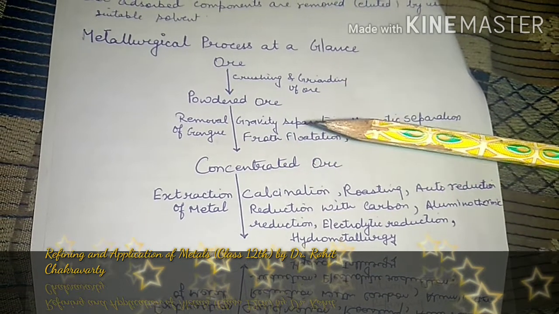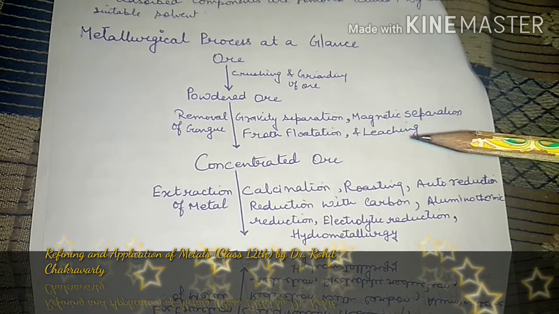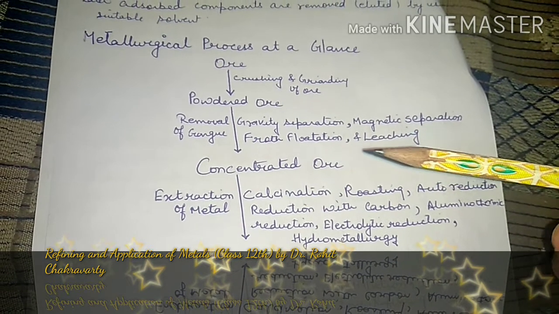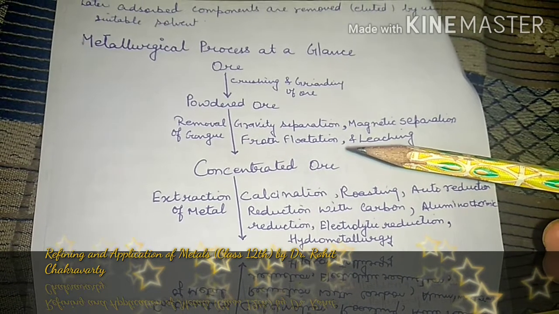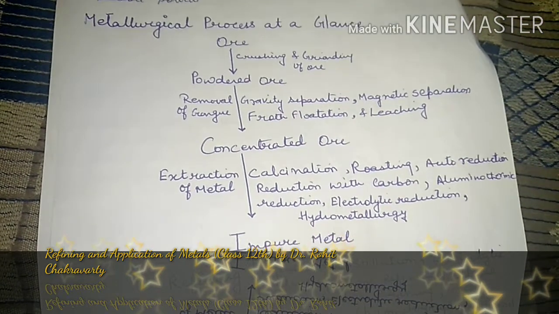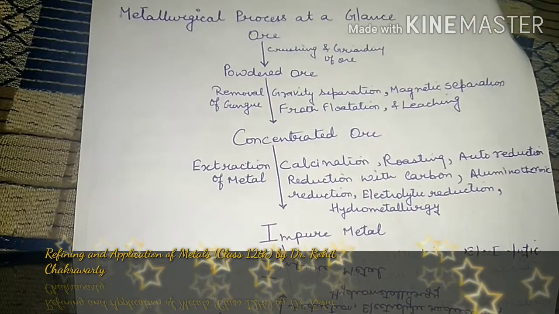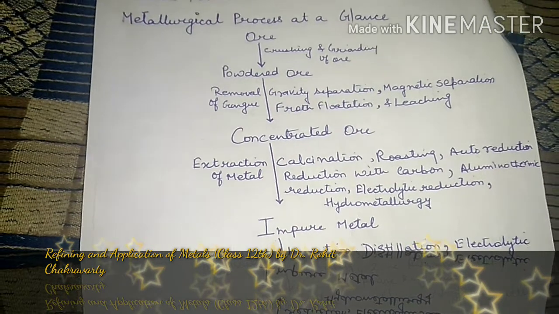There are different processes through which we remove the gangue: gravity separation, magnetic separation, froth flotation and leaching. These processes have been discussed in my previous videos. You can refer to those videos. After that there will be a concentration of the ore.